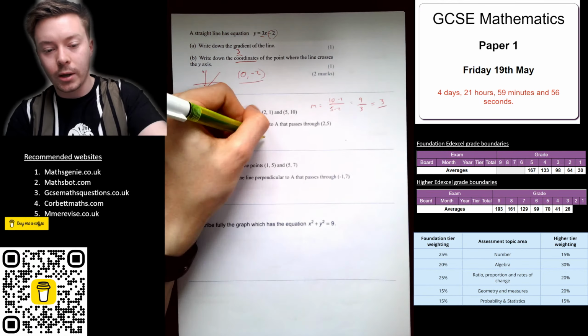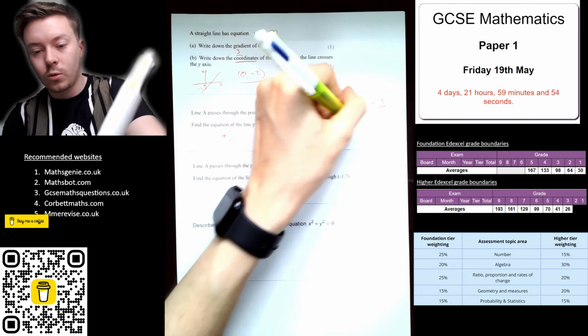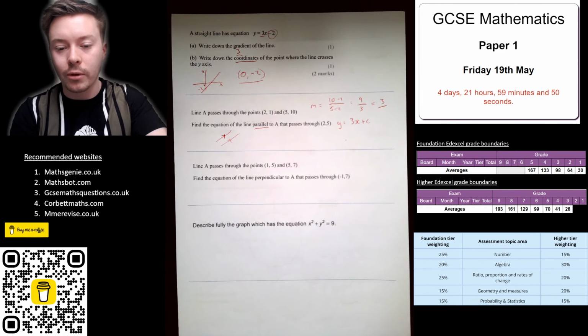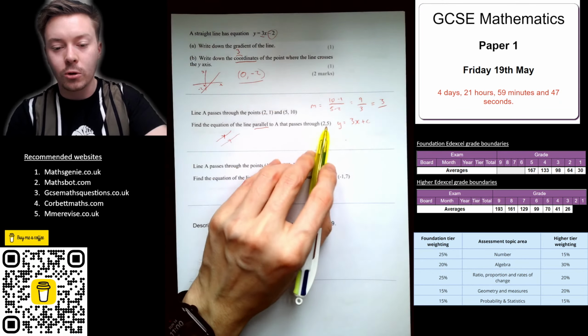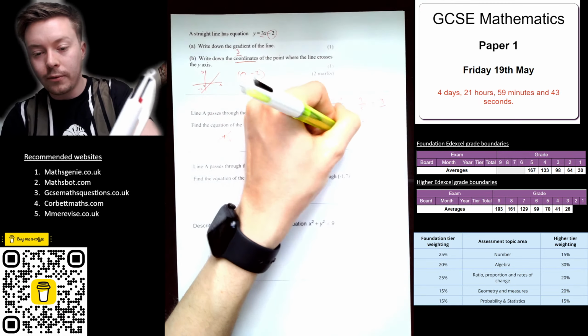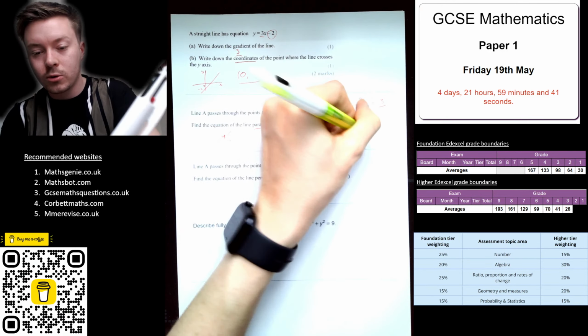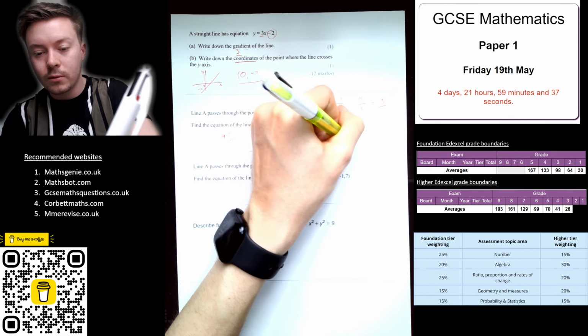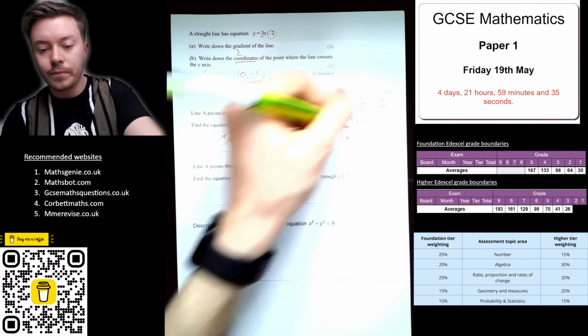So it's got to have that gradient, so we know y is equal to 3x plus c, plus something. We've got to work that something out. Now we substitute, because it goes through this point, these values in. So 5 is equal to 3 times 2 plus something. 5 is equal to 6 plus c.